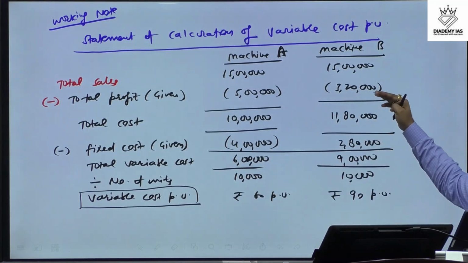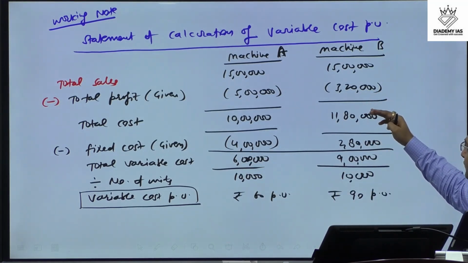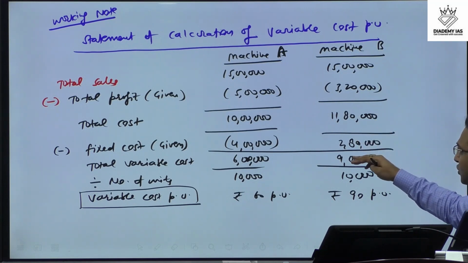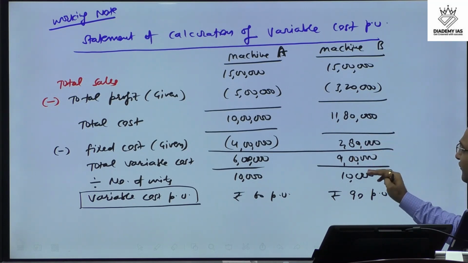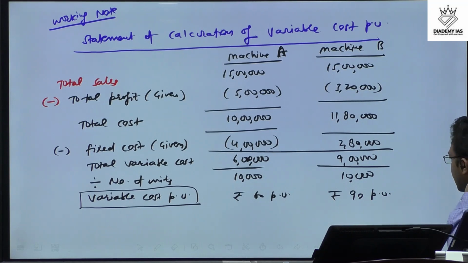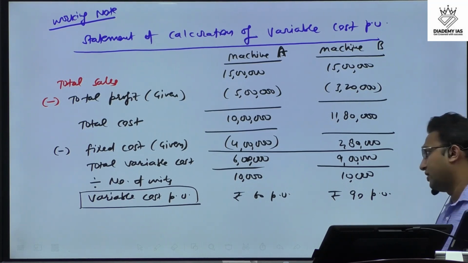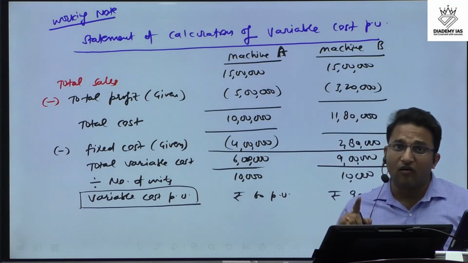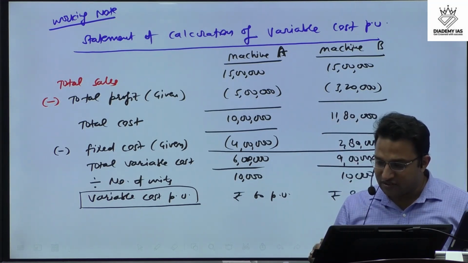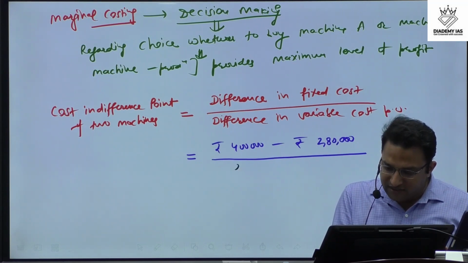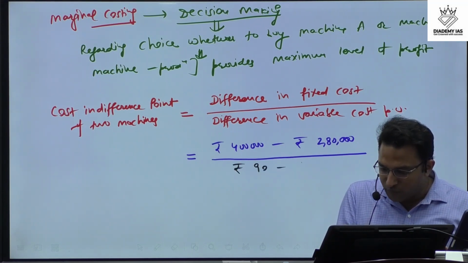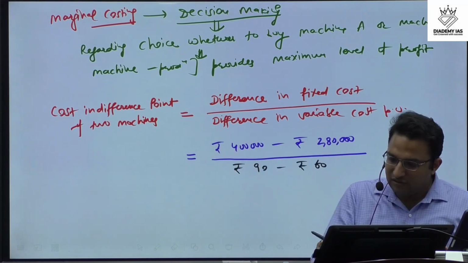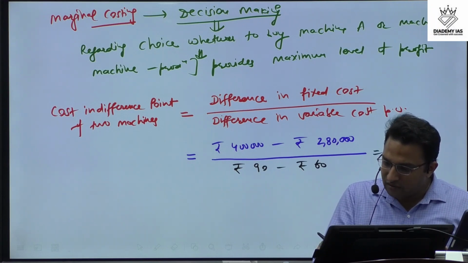Similarly here, the total cost is 11 lakh 80,000. From this we reduce the fixed cost, we get the total variable cost, 9 lakh rupees. We divide 9 lakh by 10,000 units, so we get 90 rupees per unit, right? So we have got the information. Now we will put this information in the formula that we have just discussed. So here the difference is rupees 90 minus rupees 60. Now we can just solve it.